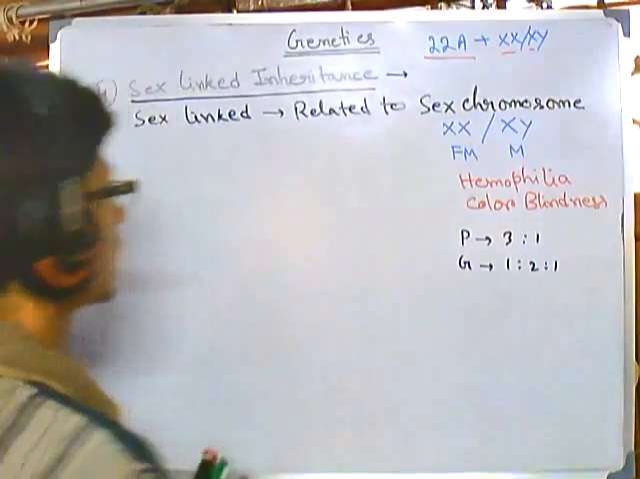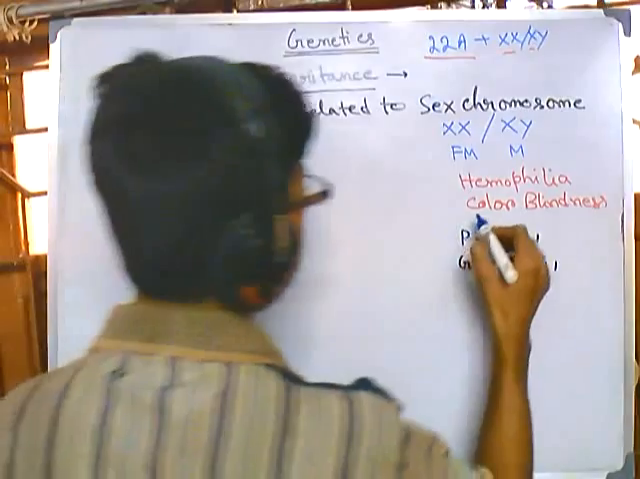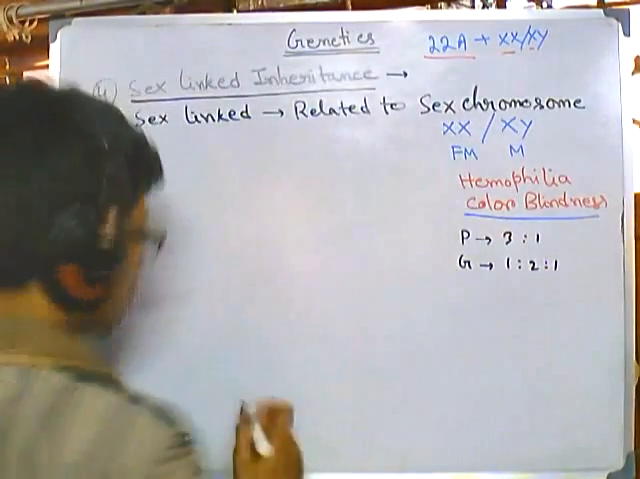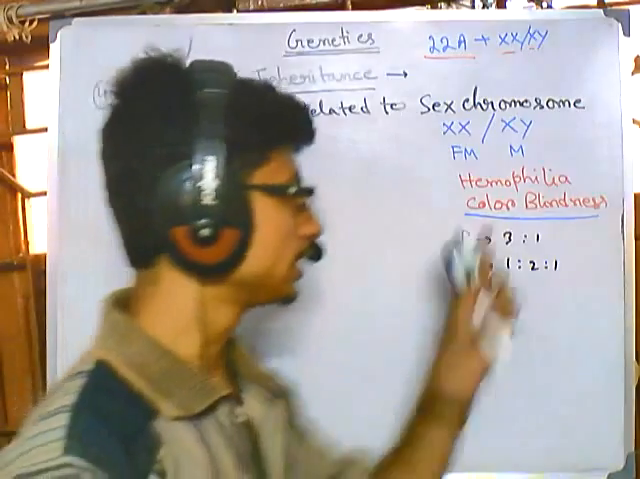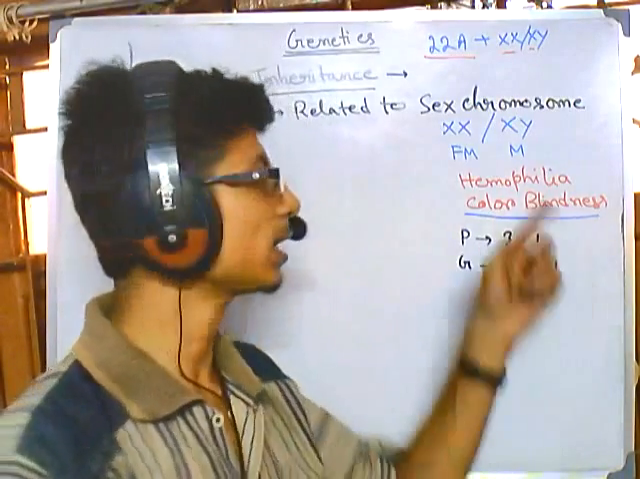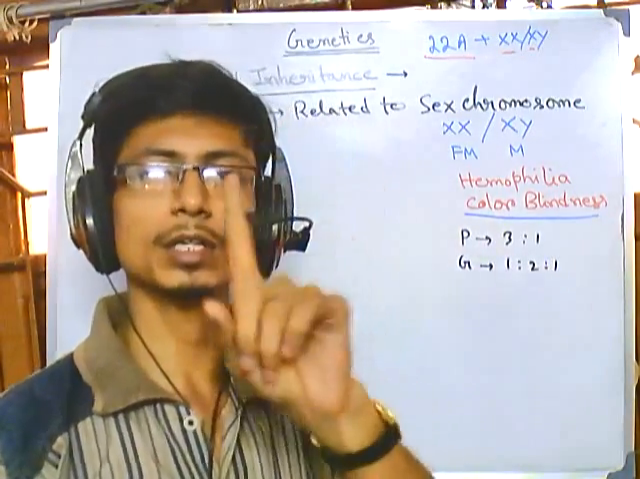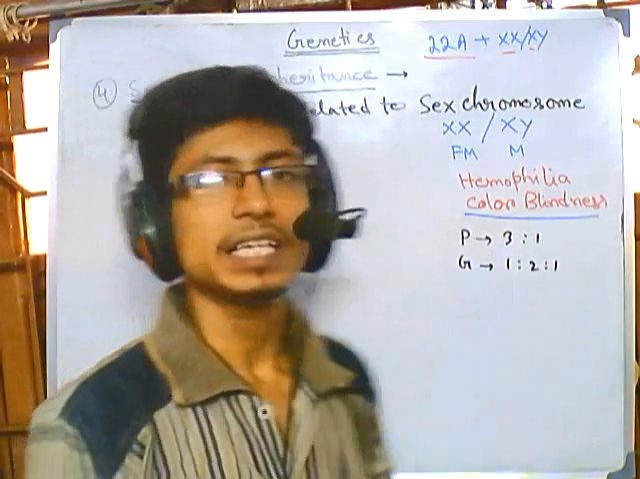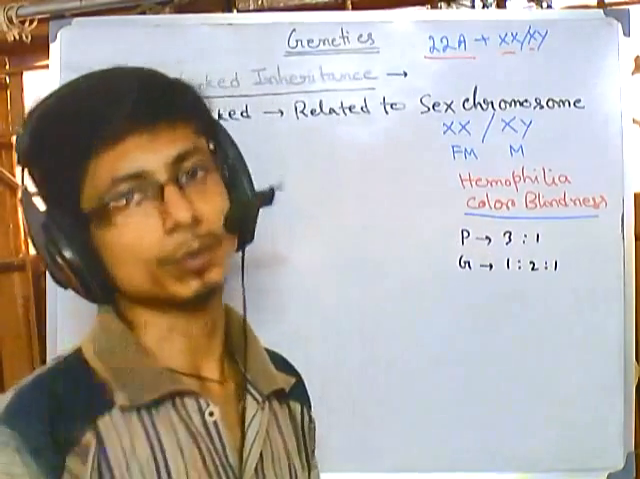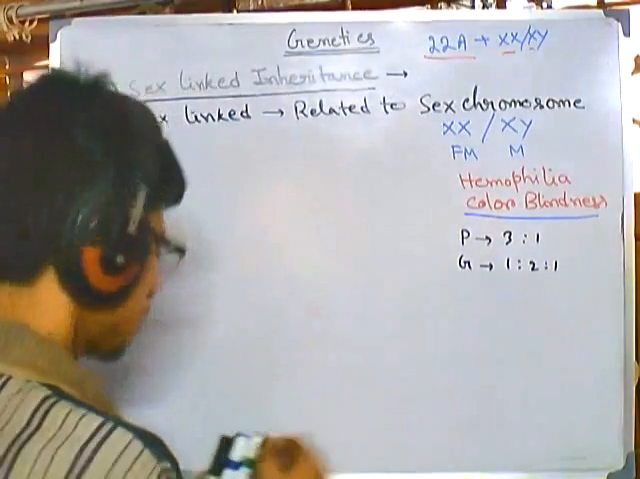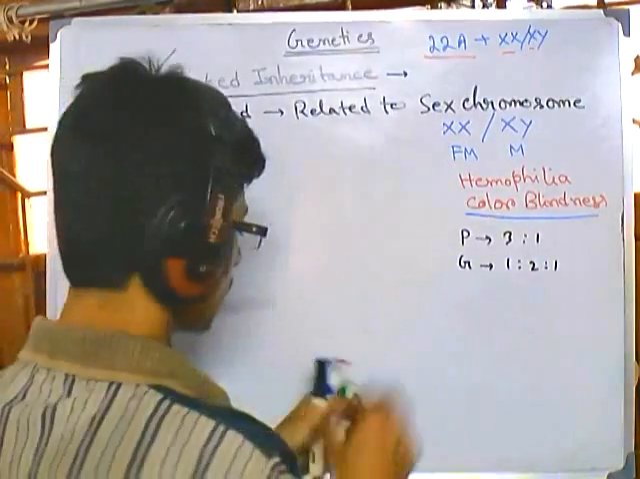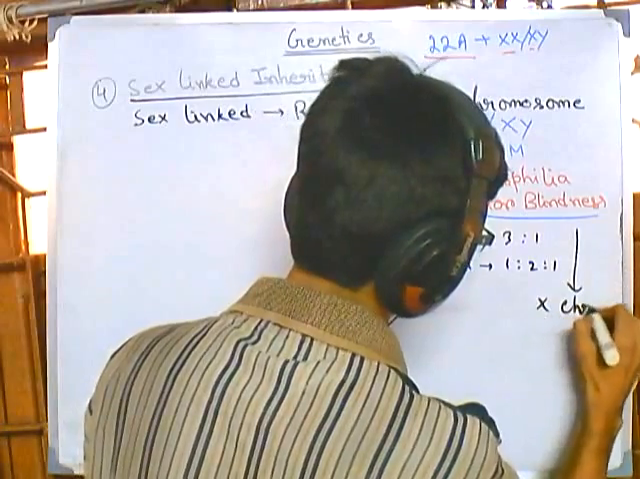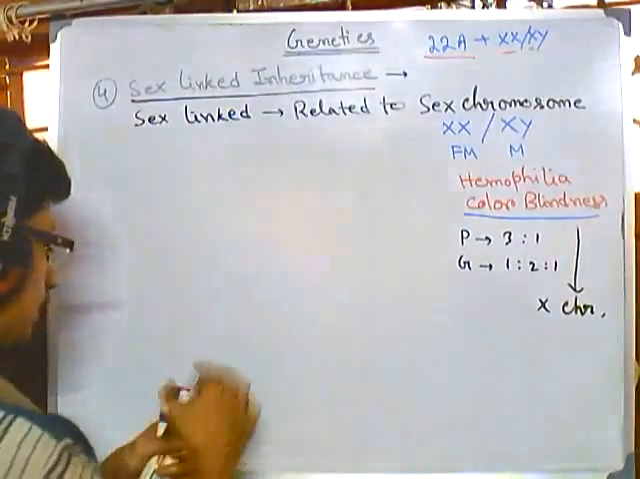So for that, let's take an example. Let's take an example of color blindness. Color blindness, for example, if it's only one gene which is responsible for color blindness, that gene is present in the X chromosome, say one of the X chromosomes. So this gene is present in the X chromosome.